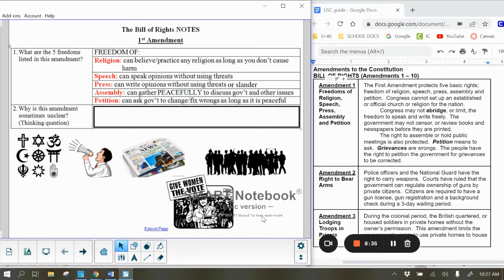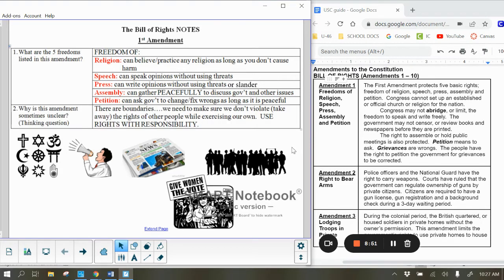And the problem with that is that not everybody sees where the line is drawn. And so they're not sure if they actually have the right to do something, or it's blurry, it's faded, it's hard to see. So sometimes we're not sure where the boundary is. And what's important to think about is that we need to make sure that we do not violate or take away the rights of other people while we are exercising our own. We need to use our rights with responsibility.